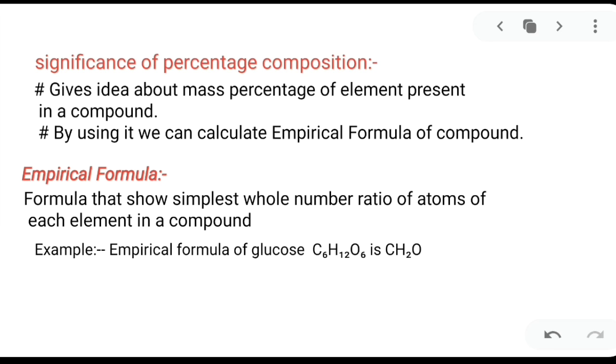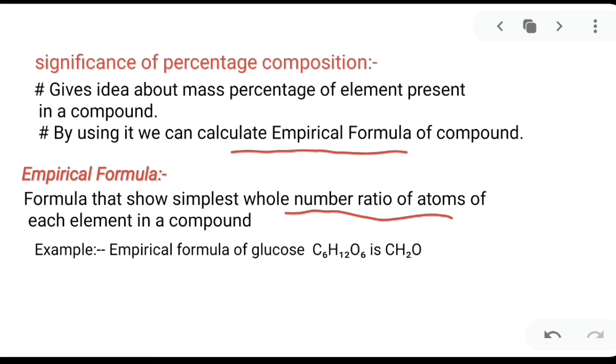And what is another significance? It helps us to calculate the empirical formula. What is the empirical formula? The empirical formula is the simplest whole number ratio of atoms present in the compound. Empirical means experimental data. The formula we derive from experimental data, which consists of the simple ratio or the simplest ratio of the atoms, is known as the empirical formula.